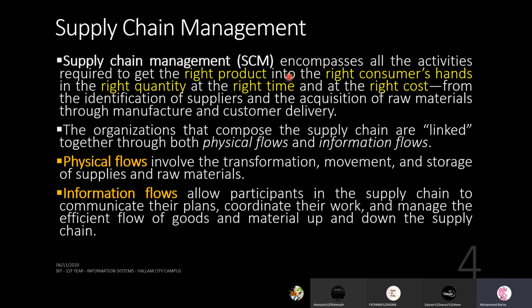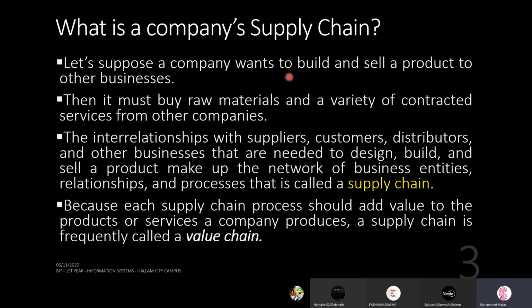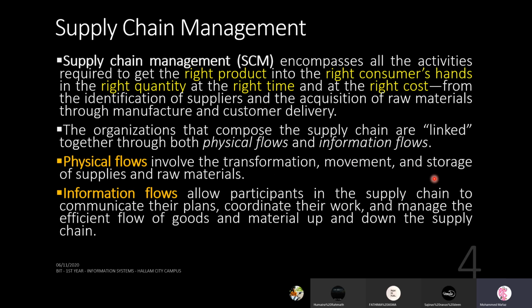So we already learned what is supply chain. We discussed that supply chain is about the strong interrelationships between the different stakeholders in a business, where you try to design, build, and sell a product, where you create a whole network, called a supply chain. So the management of the supply chain is supply chain management. So what we try to do there is we try to get the right product to the right people at the right quantity, right time without any delay, and at the proper price, right cost.